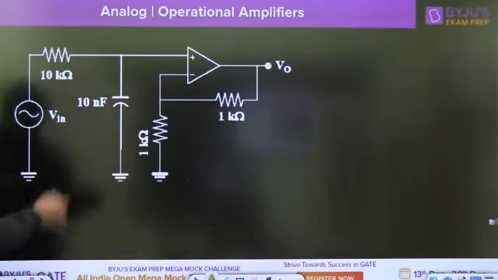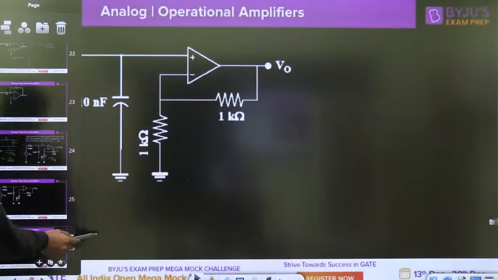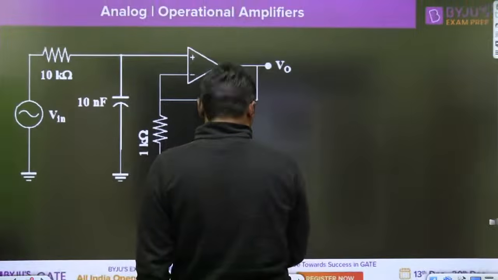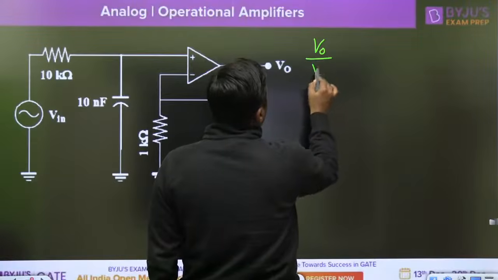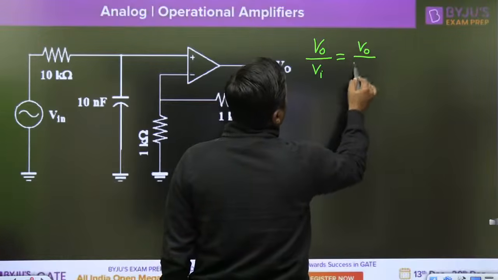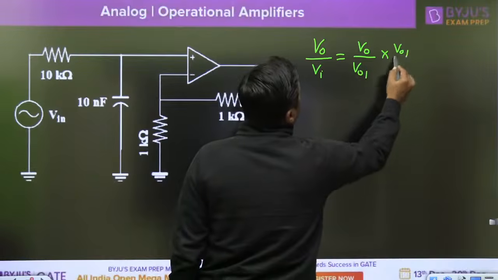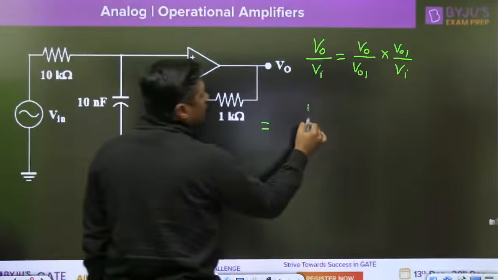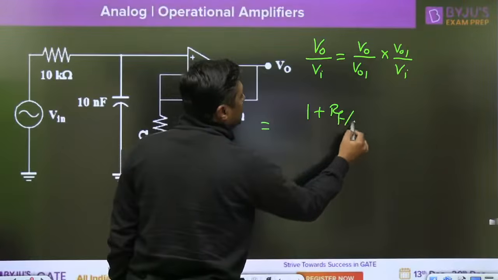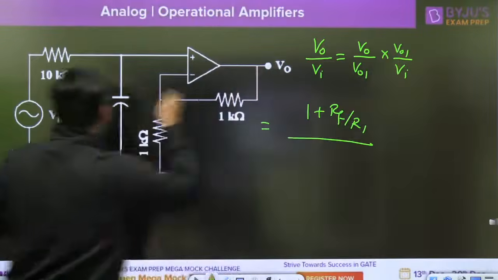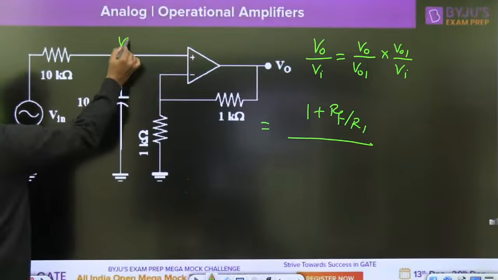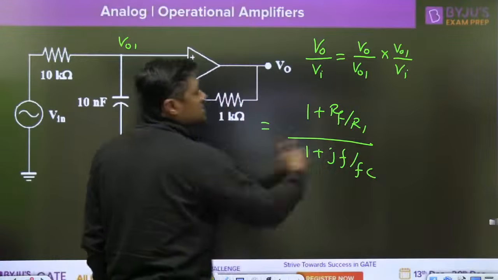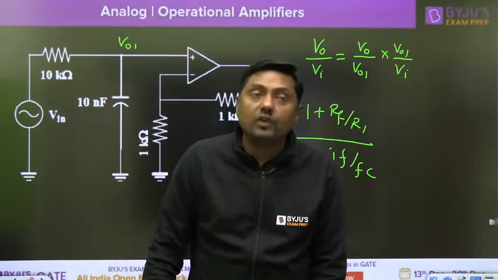That's why the overall gain of this figure, V0 by Vi, is equal to V0 by V01 into V01 by Vi. V0 by V01 is 1 plus RF by R1, and V01 by Vi, for this figure, I have already given as 1 divided by 1 plus j F by Fc. This is the standard formula for this filter.